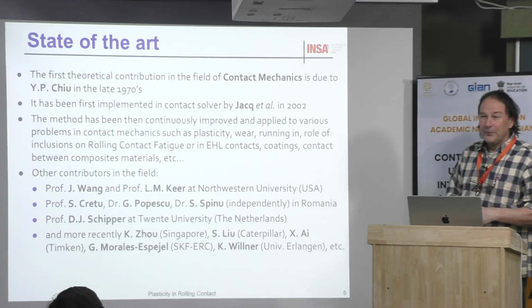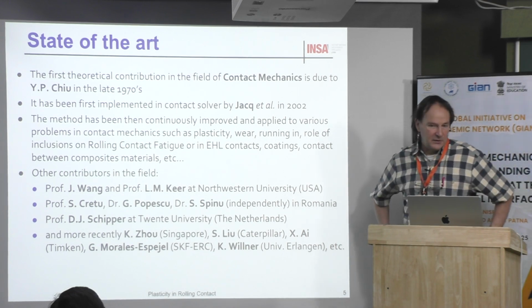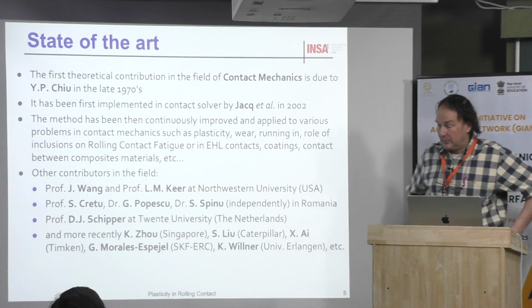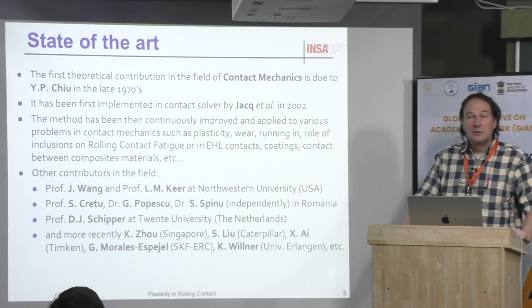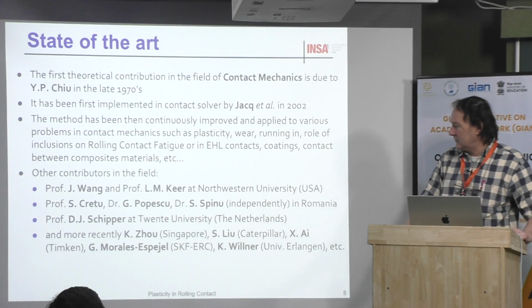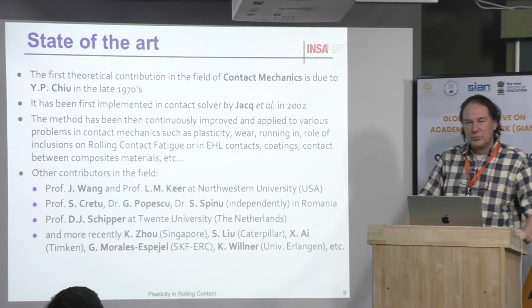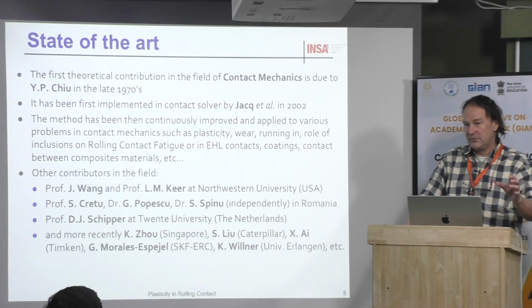And also, we use the work of Leon Keer, a very famous professor from Northwestern University. He had a very good student, Ivan Polonsky. I met him when I was working in this university. And they published an excellent paper on how to solve a contact problem using the fast Fourier transform. This is also a pioneering work. This is the first referenced paper on this topic.